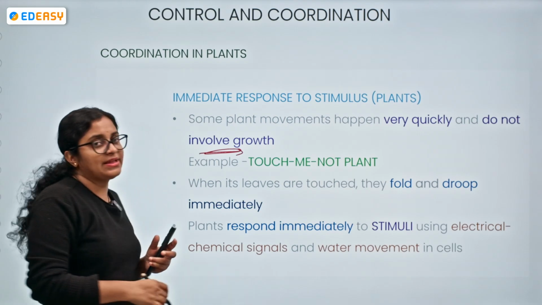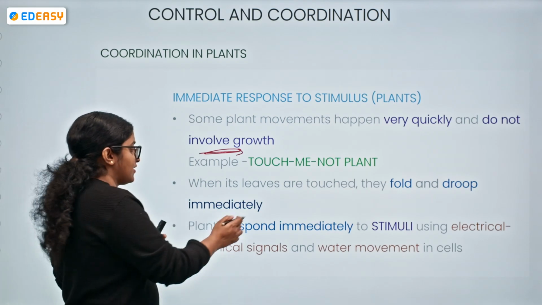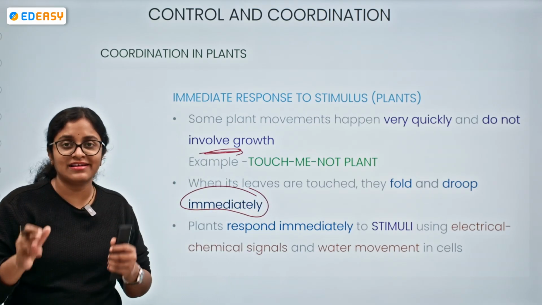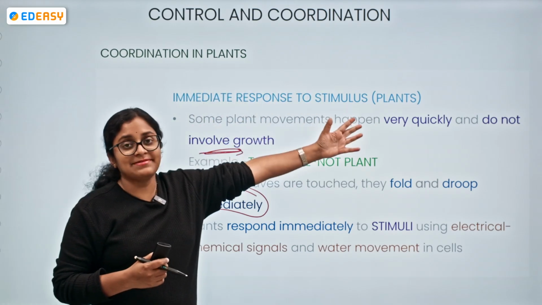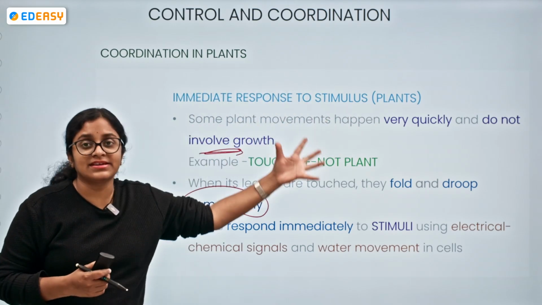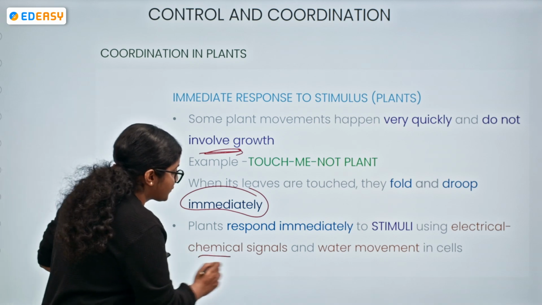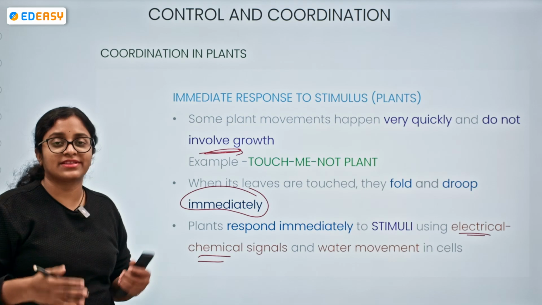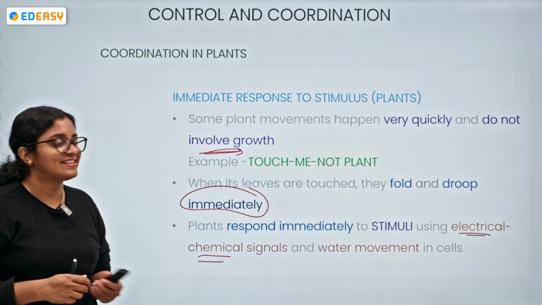The Mimosa pudica plant, when the leaves are touched, shows immediate folding and drooping of the leaf. So the plants are responding to the stimulus using electrochemical signals and with the help of water movements within the cells. Are you able to understand?